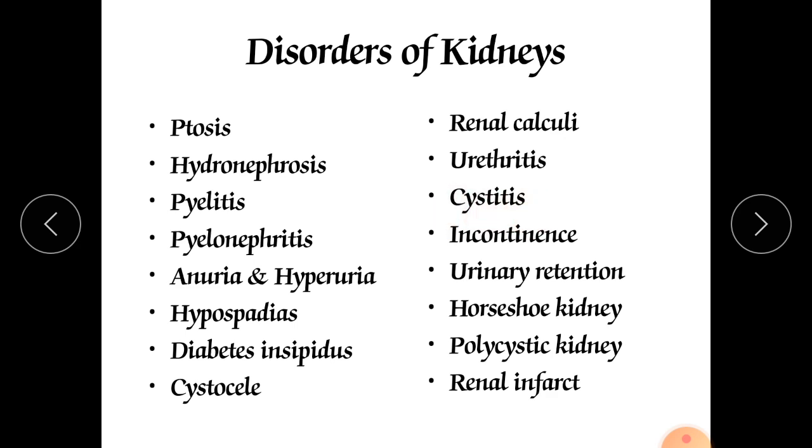Cystitis. Cysts are nothing but sac-like formations which develop and are filled with fluid. They may be similar to urine. They contain fluid, it may be water or urine.